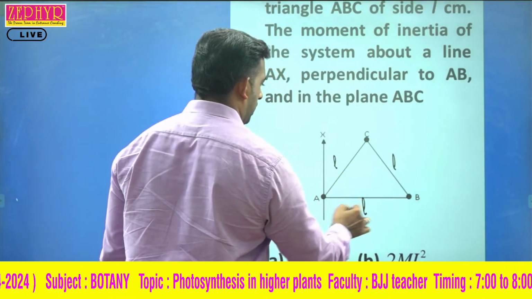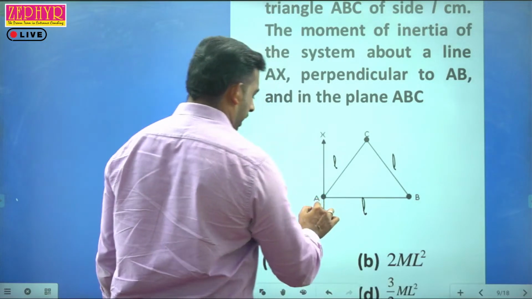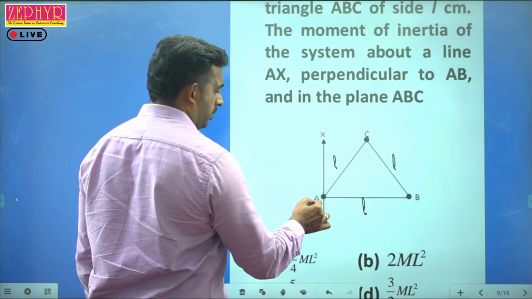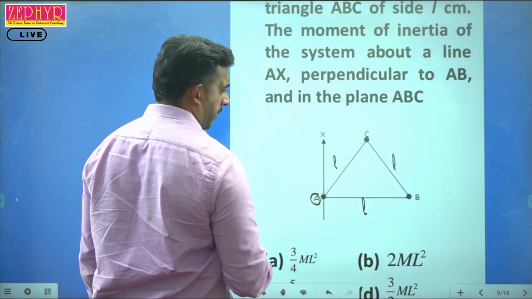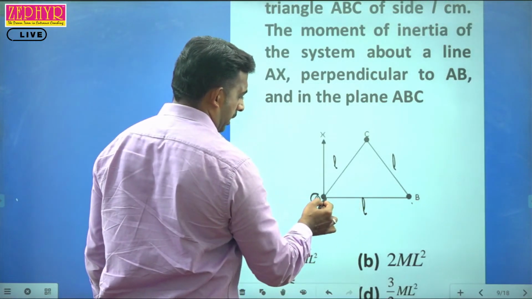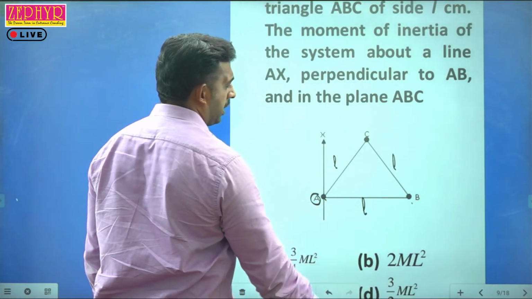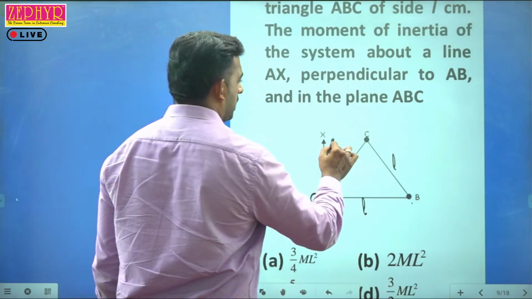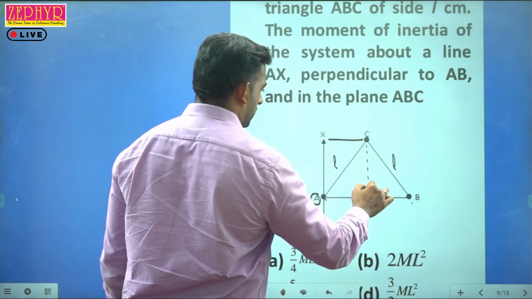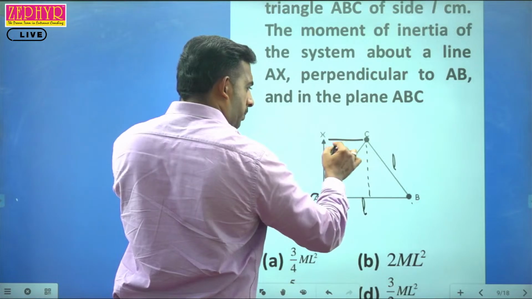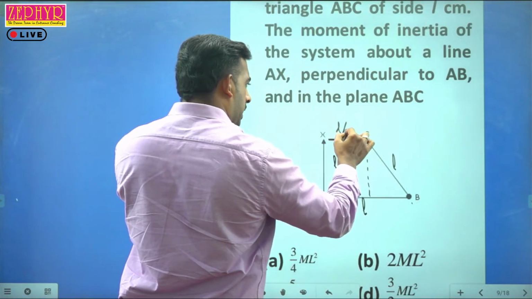This is L, and this is L, with a 60 degree angle. The mass at A is on the axis, so there is no moment of inertia for it, but B is at a distance of L from this axis, so it is m into L square. Then the perpendicular distance for C is L by 2, since it's an equilateral triangle.